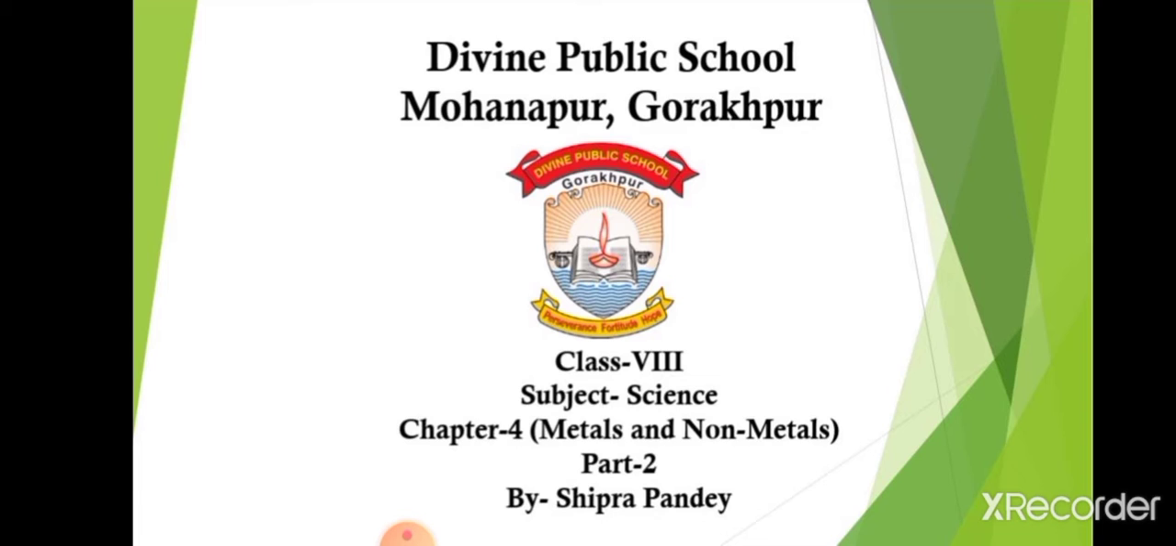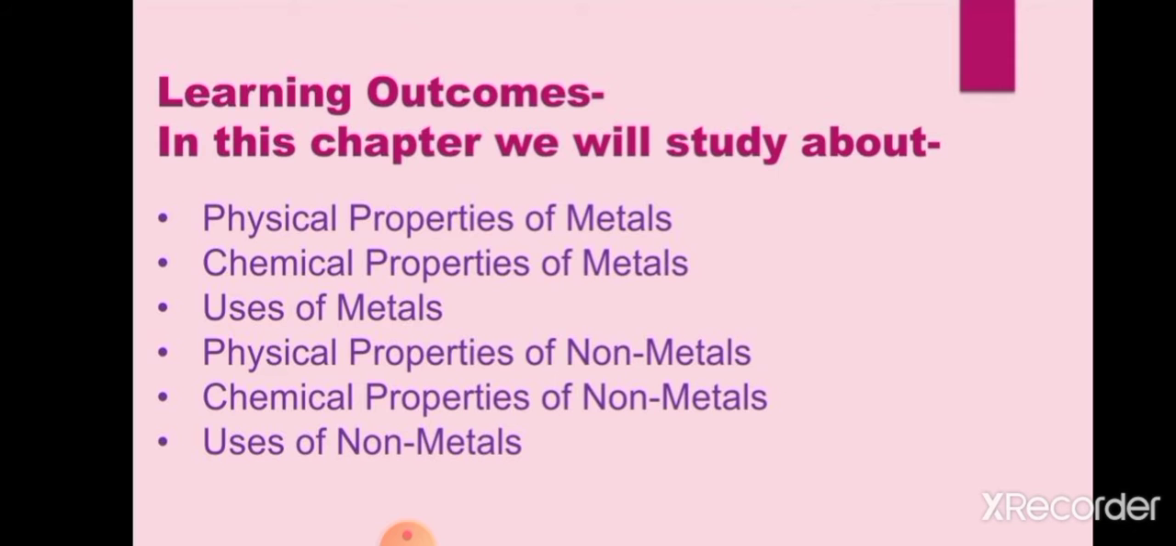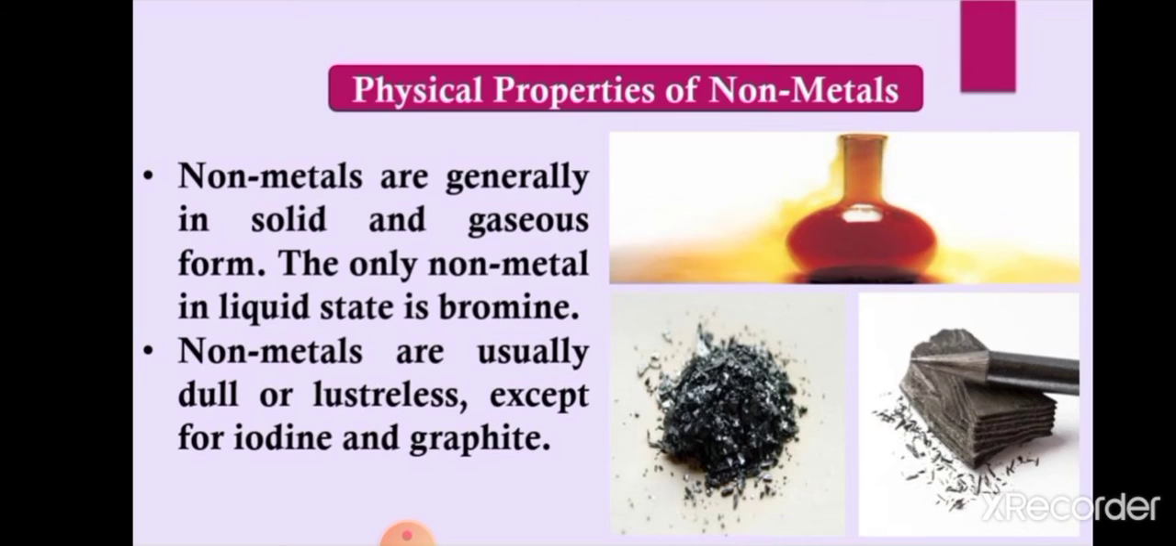Students, as we are discussing chapter 4 of class 8 science, that is metals and non-metals, this is the second part of this chapter. In the previous part, we studied the physical and chemical properties of metals and the uses of metals. Now, in this part, we will discuss the physical and chemical properties of non-metals and the uses of non-metals.